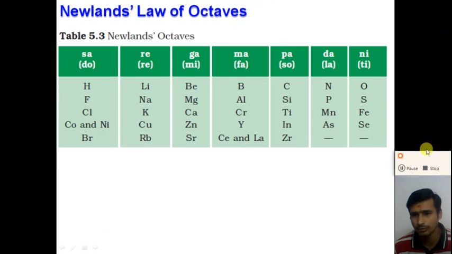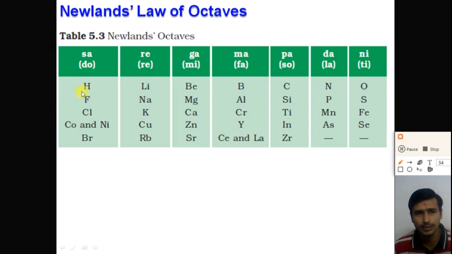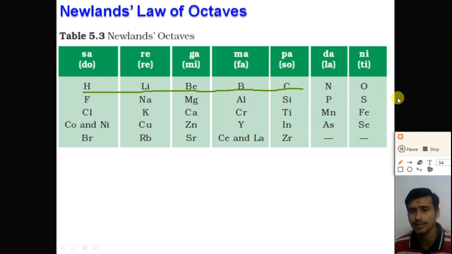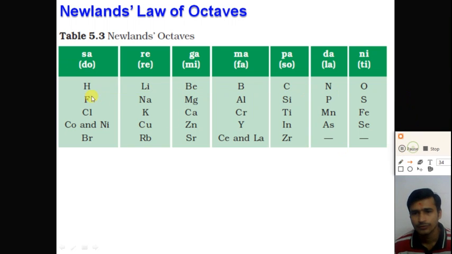So as we go from the left-hand side to the right-hand side in a group, the atomic mass of the element increases. In this group, as we move from hydrogen to lithium, beryllium, boron, carbon, nitrogen and oxygen, the atomic mass of the element increases. Similarly, dear student, in the second group, fluorine, sodium, magnesium, aluminum, silicon, phosphorus, sulfur, the atomic mass of the element